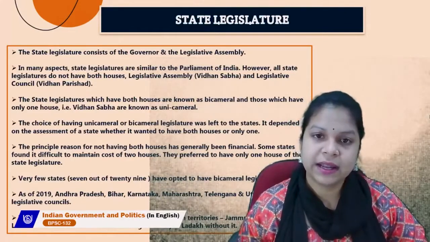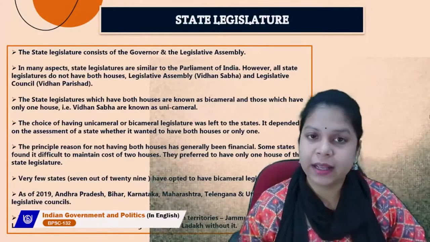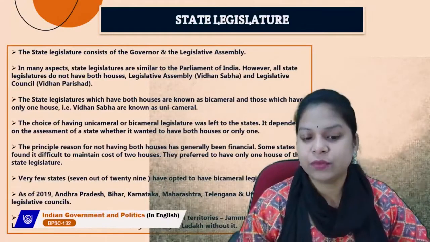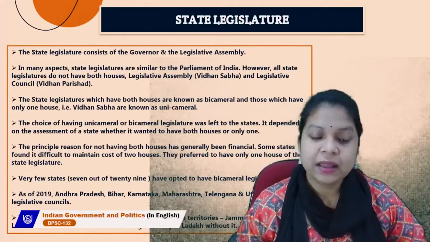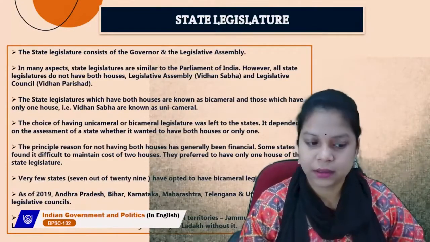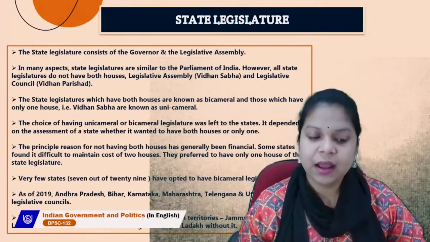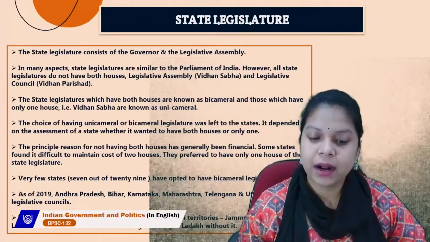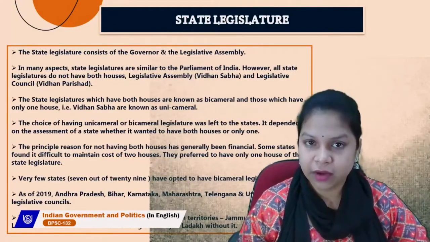Very few states, like when India had 29 states, out of 29 there were 7 states which had two houses, a bicameral legislature. As of 2019, I'm talking about 2019 because later on many things changed, Andhra Pradesh, Bihar, Karnataka, Maharashtra, Telangana and Uttar Pradesh have legislative councils.